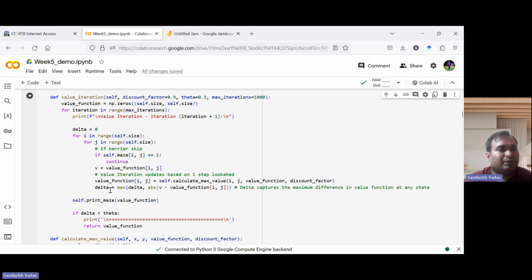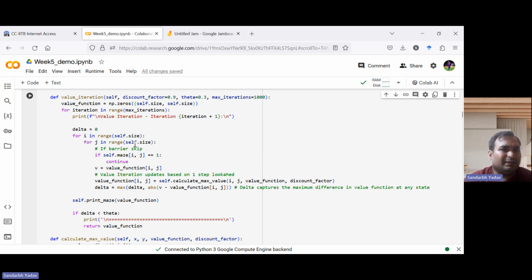In the algorithm which was discussed in lecture, we had a more sophisticated criterion in terms of epsilon and gamma. But here we have simply set it to a constant 0.3. If the max norm difference becomes smaller than 0.3, then we stop. So this is our stopping criteria here.